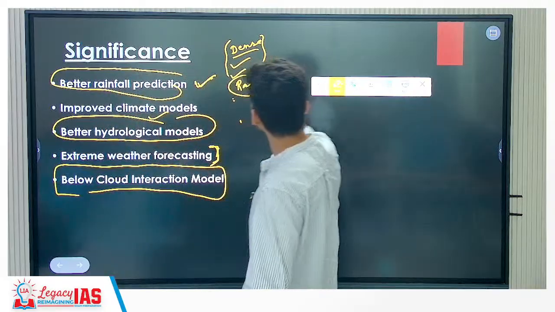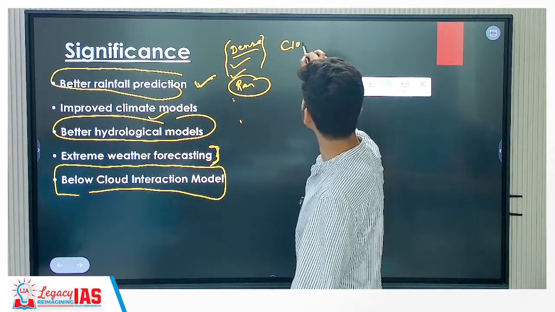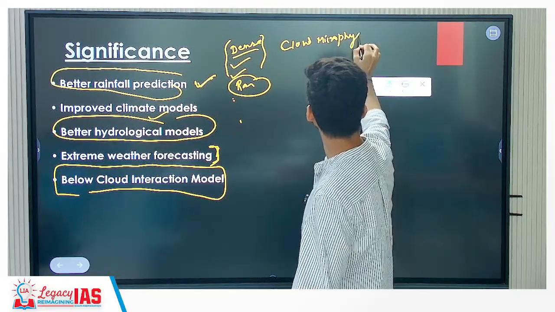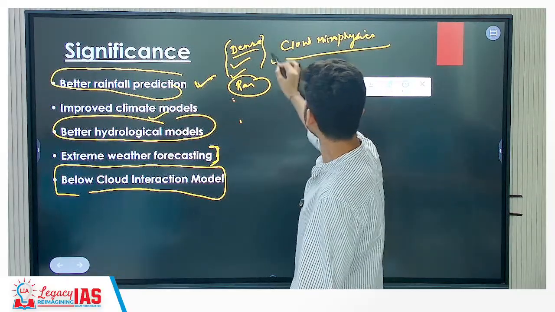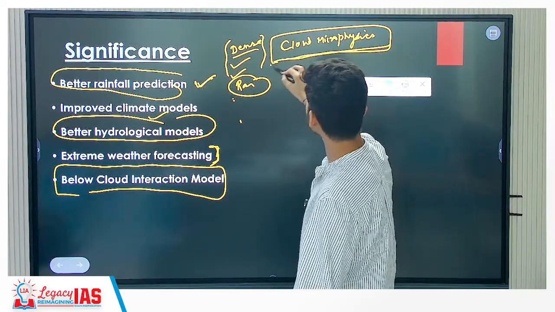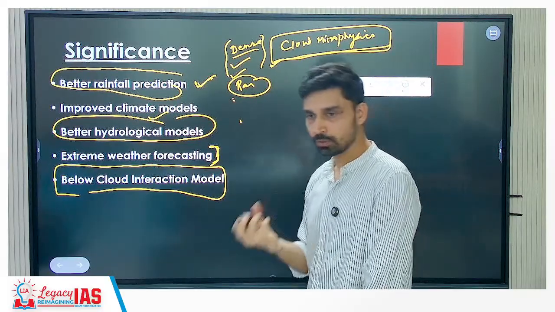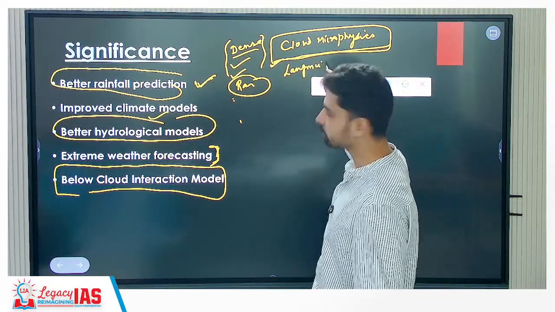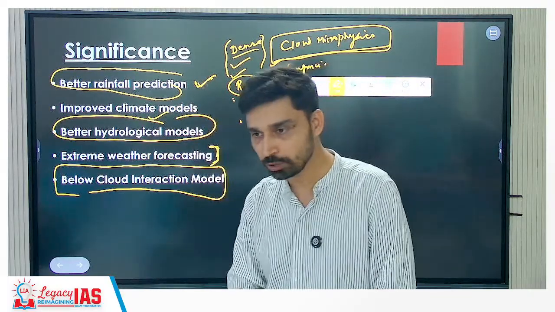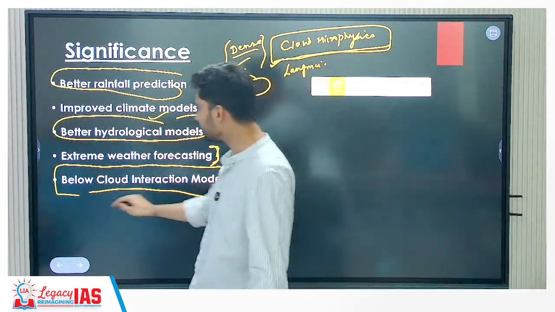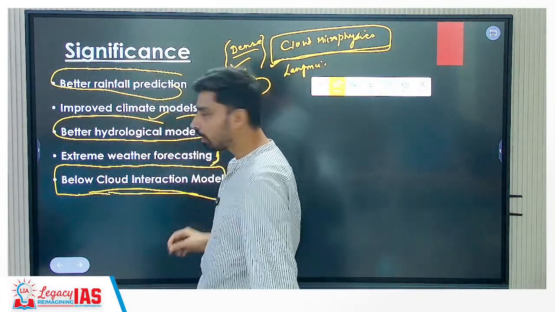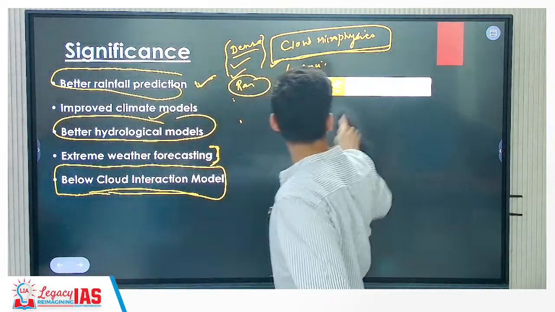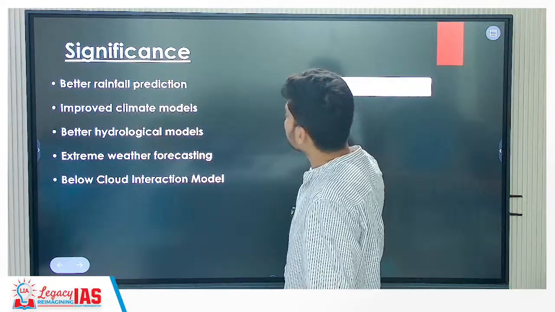Till now we were mainly focused on cloud microphysics, which is the term used. To understand rainfall in a better way, scientists were largely modeling the internal part of the cloud: what is the size of the water droplet. Okay, the Langmuir precipitation process we have studied in the class, which explains how cloud formation results in rainfall. Now we are also focusing on what? Below-cloud interaction models, how rainwater interacts with the atmosphere below the cloud. So that is the first topic.